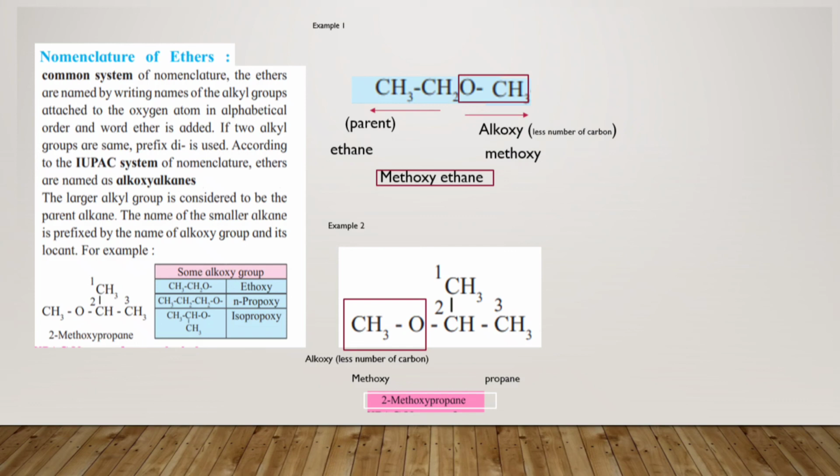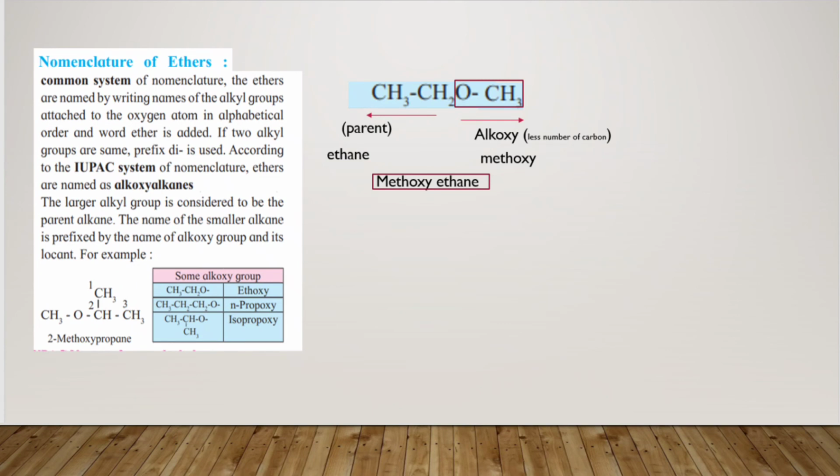Now we'll see one more example over here. Now see the students over here, I have given the third example also. You can see the oxygen, the O, is present, and at one side of the bond you will find CH3 CH2 group is present, and at the other side you will find CH3 is present.